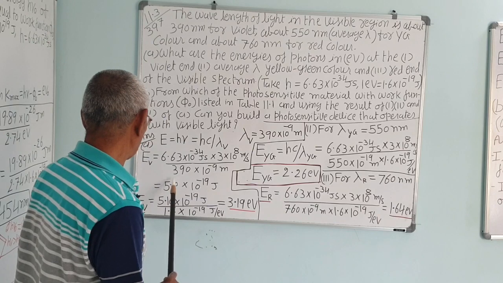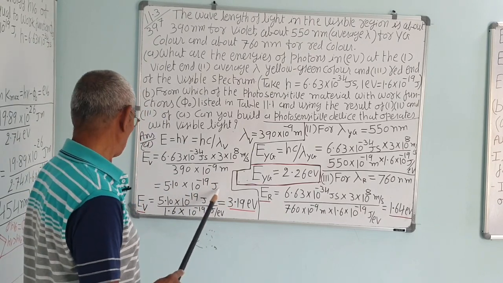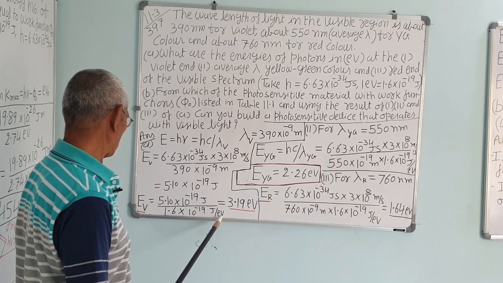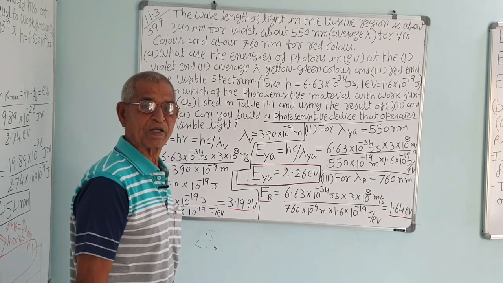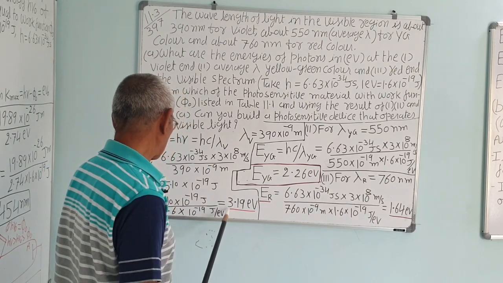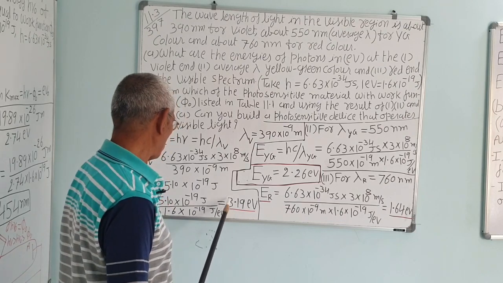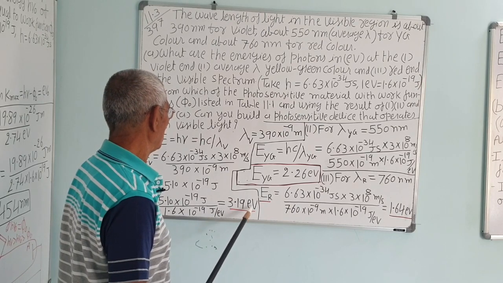This energy is 5.1 into 10 raised to minus 19 joules divided by 1.6 into 10 raised to minus 19 joules per electron volt, because 1 electron volt is equal to 1.6 into 10 raised to minus 19 joules. So you will get energy in electron volt, because we measure the work function in electron volt. So it is 3.19 electron volt.